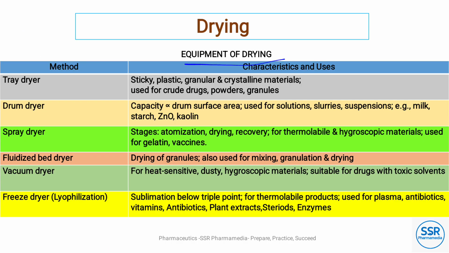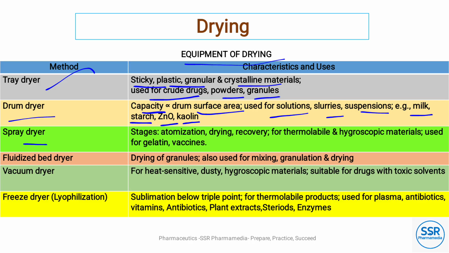Next we will discuss equipment of drying, based on the methods. Tray dryer is used for sticky, plastic granules and crystalline materials. Mainly it is used for drying crude drugs, powders and granules. Drum dryer capacity is directly proportional to drum surface area. It is used for drying solutions, slurries and suspensions, for example milk, starch, kaolin and zinc oxide.